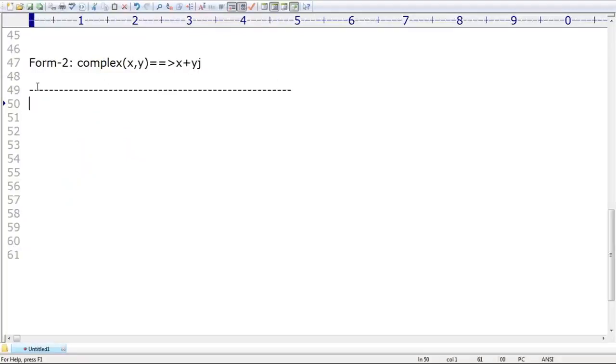Up to this we covered the int function. Float function we covered. Complex function also we covered and discussed. What is the last one, sir? The bool function. A bit dangerous function.